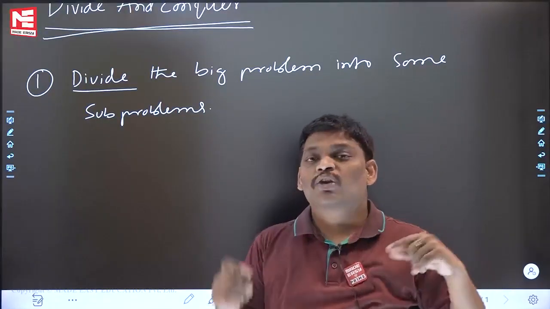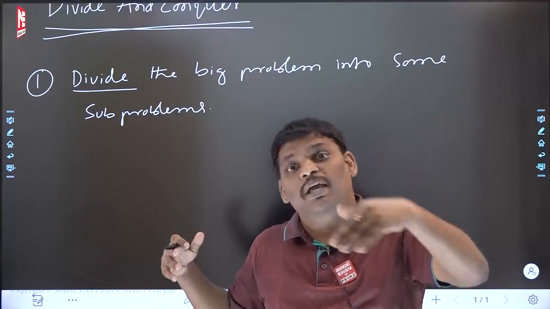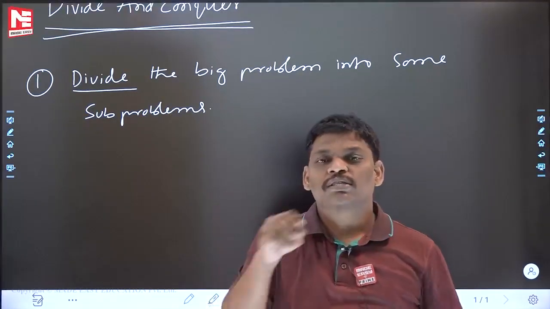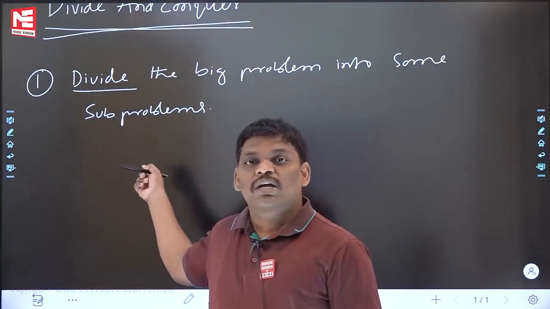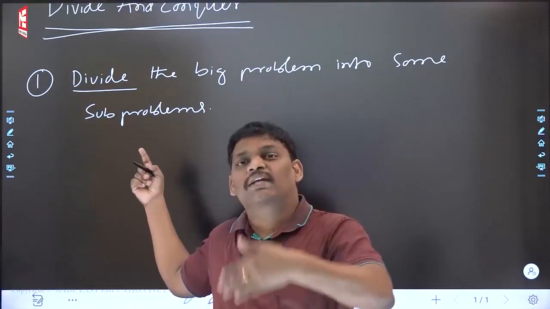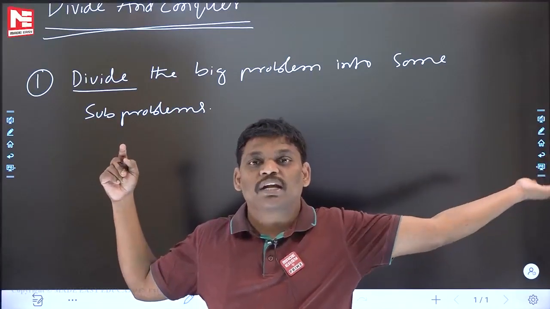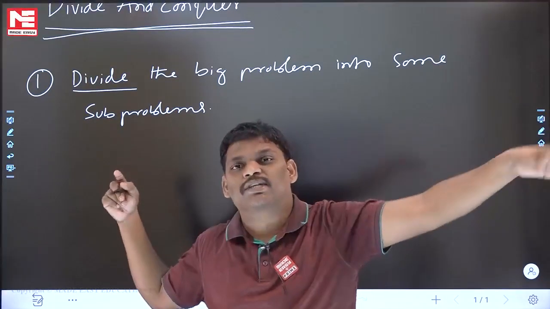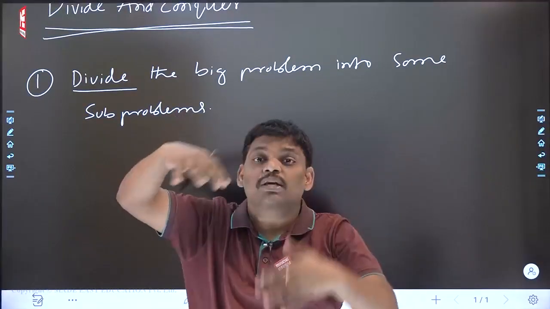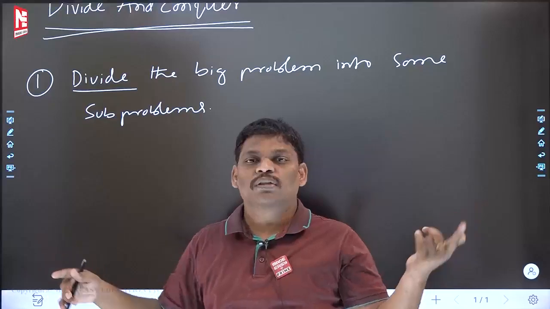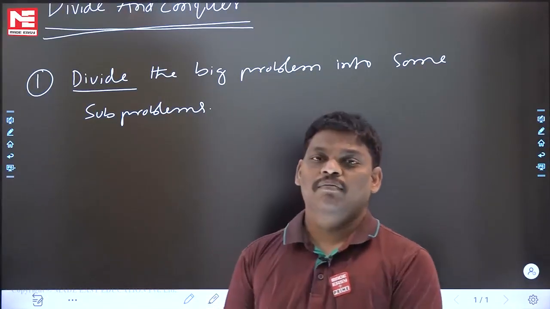When you divide the first time, you make 5 parts. When you divide the second time, again 5 parts. It is a recursion; the same thing repeats again and again. For your problem, first time you did 5 parts, next also 5, next also 5. For some other problem, first they divide into 10 parts, next also 10, next also 10. Problem to problem it will differ, but within the problem, you have to follow the same thing. That is the meaning of recursion: doing the same thing again and again.